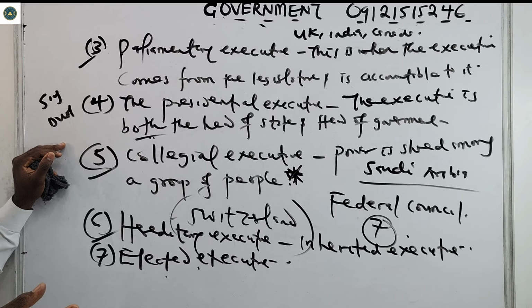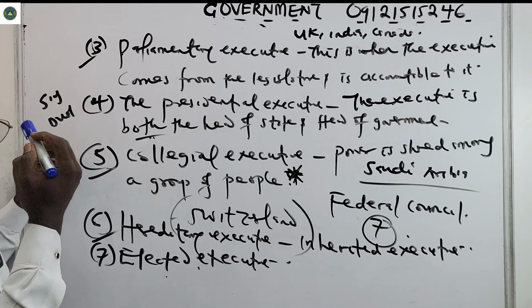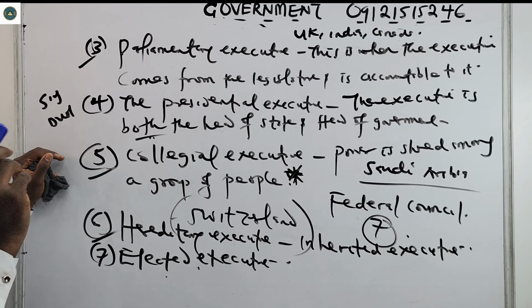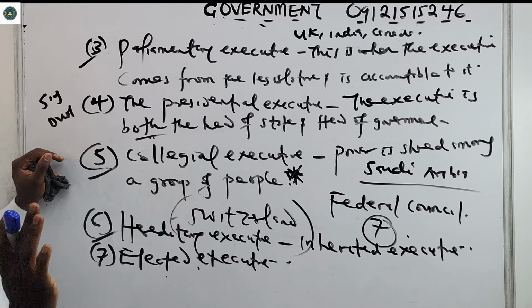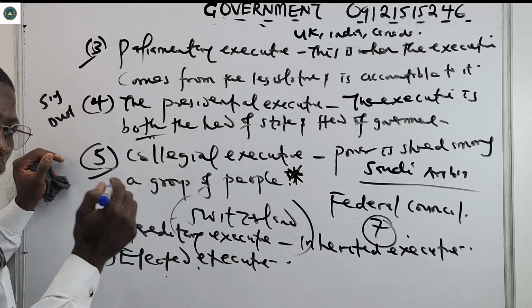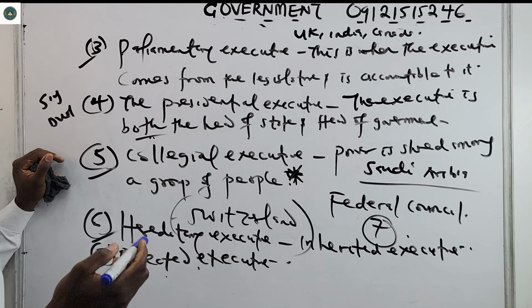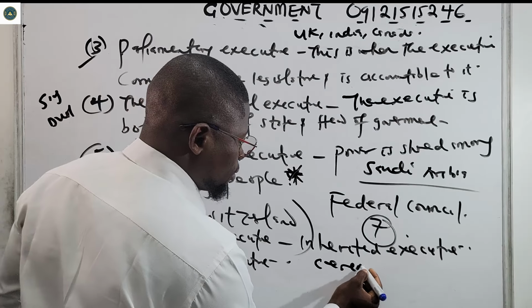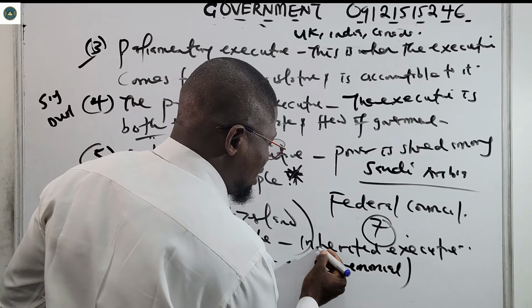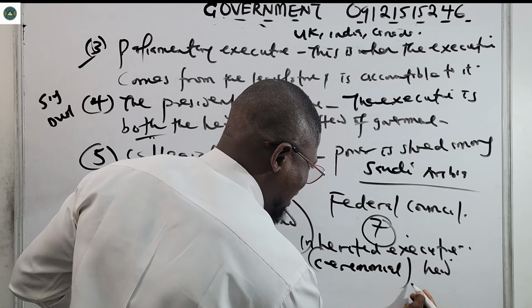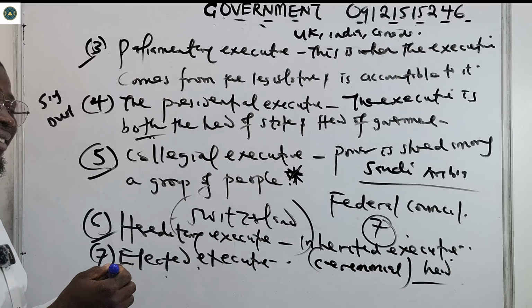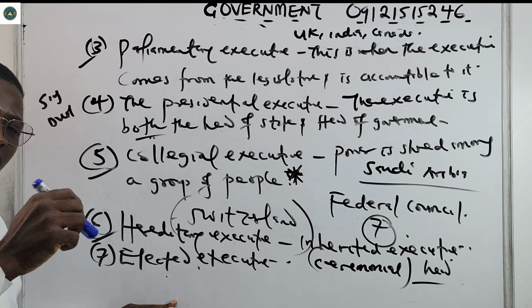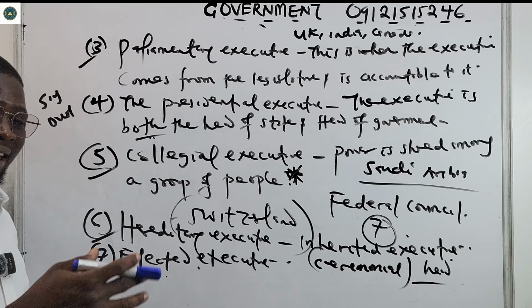Just like we saw for dual executive, the nominal executive does not run the government. He only performs ceremonial functions. He is the ceremonial head, while the real executive is the one that runs the government. So that's also another type of executive.